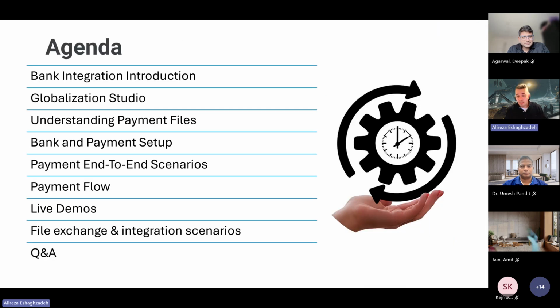Yes, in this session, we will explore how Dynamics 365 Finance and Operations and Globalization Studio can support the complete payment lifecycle, from generating payment files to reconciliation and settlement processes. We will also look at the end-to-end process, common implementation challenges, the importance of data quality requirements, and practical examples of how configurable solutions can improve automation, security, and maintainability.